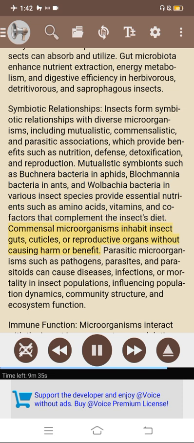Commensal microorganisms inhabit insect guts, cuticles, or reproductive organs without causing harm or benefit. Parasitic microorganisms such as pathogens, parasites, and parasitoids can cause diseases, infections, or mortality in insect populations, influencing population dynamics, community structure, and ecosystem function.